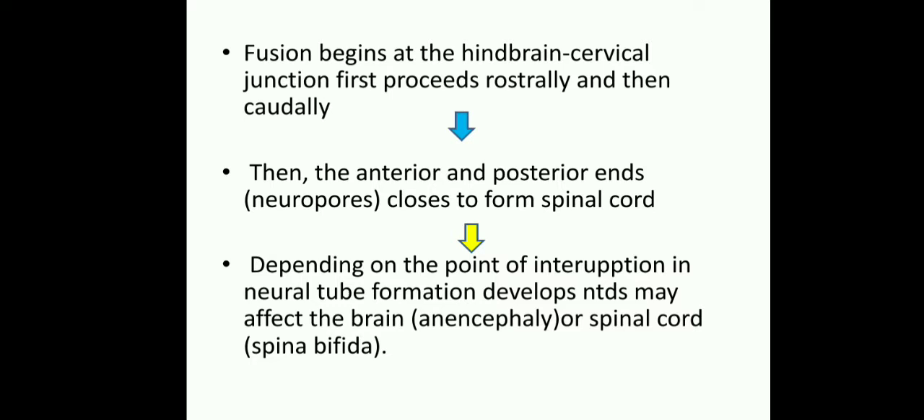Actually, that is what happens. But in neural tube defects, depending on the point of interruption in neural tube formation, neural tube defects may affect the brain, which is called anencephaly. When it affects the spinal cord, it is called spina bifida.